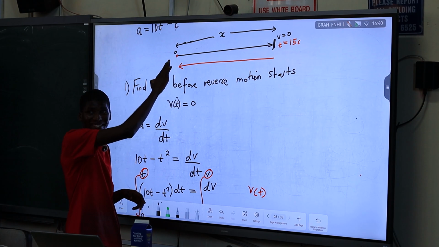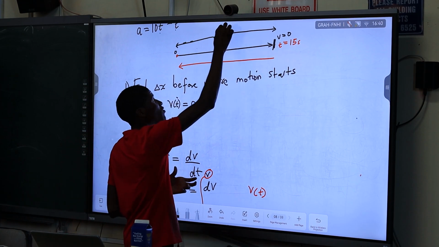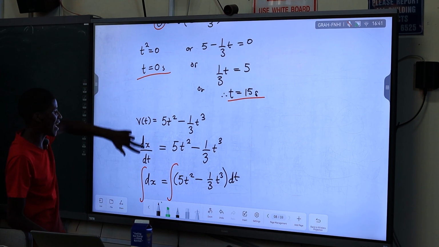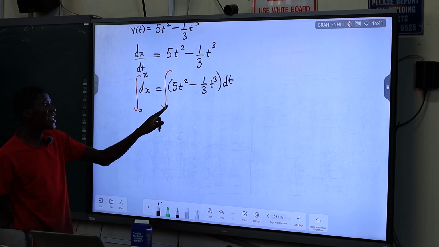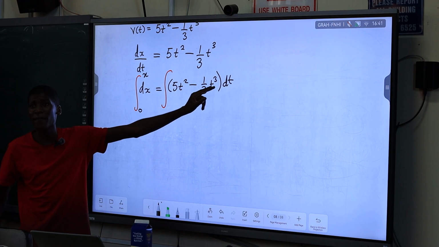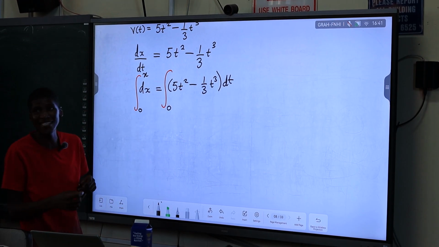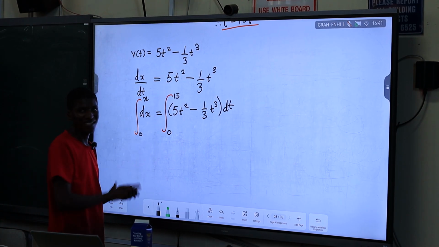That's the initial state in terms of displacement. But now we've got a displacement x, so this is from 0 to x. And dt is the change in time, so our time moves from the initial time, which is 0 seconds, until 15 seconds.